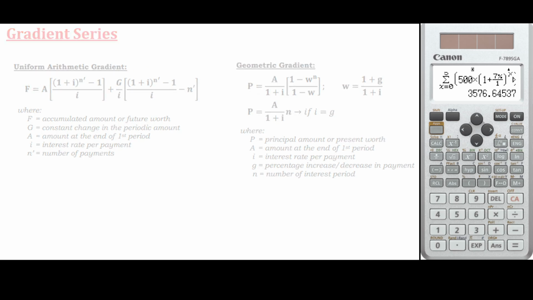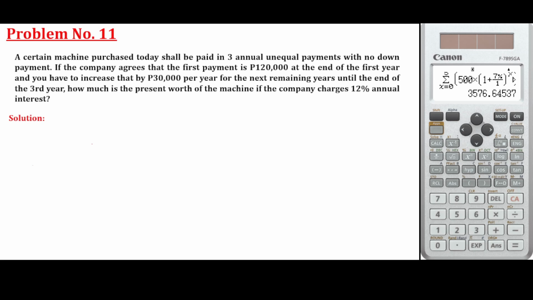So let's try to solve this problem. A certain machine purchased today shall be paid in three annual unequal payments with no down payment. If the company agrees that the first payment is 120,000 at the end of the first year and you have to increase that by 30% per year for the remaining years until the end of the third year, how much is the present worth of the machine if the company charges 12% annual interest?